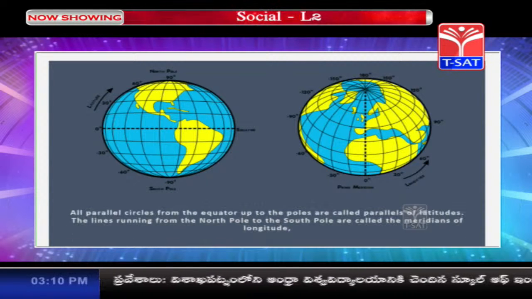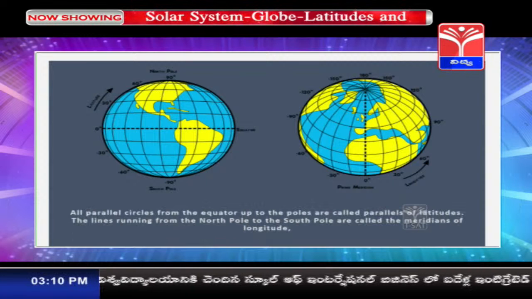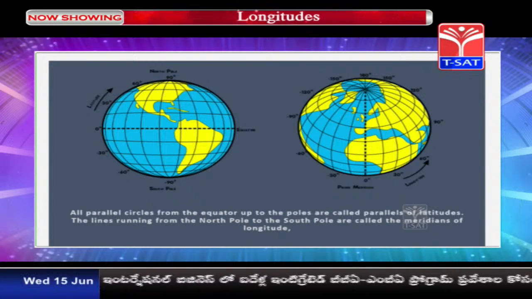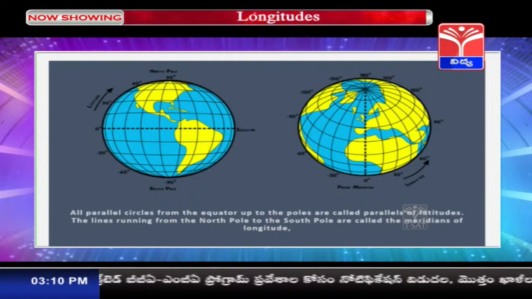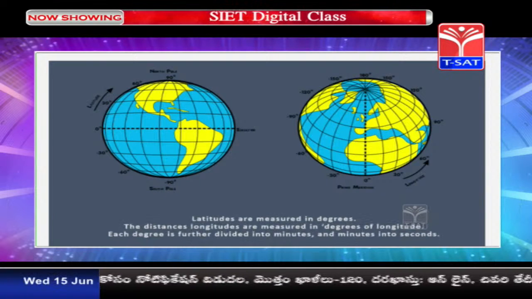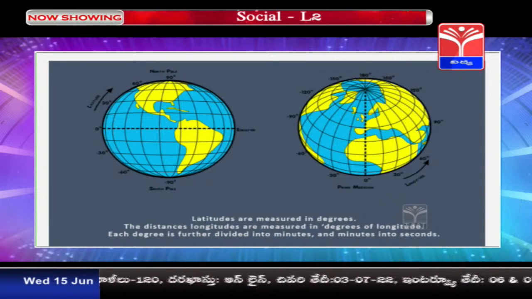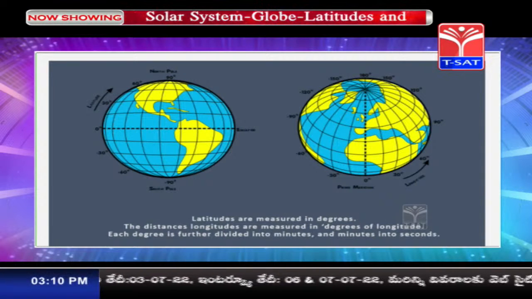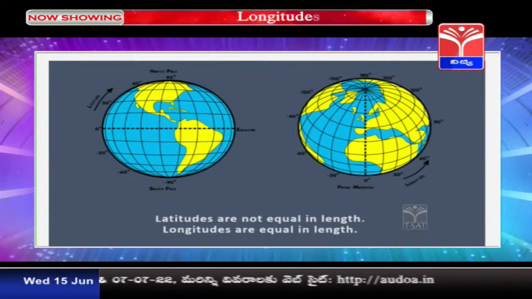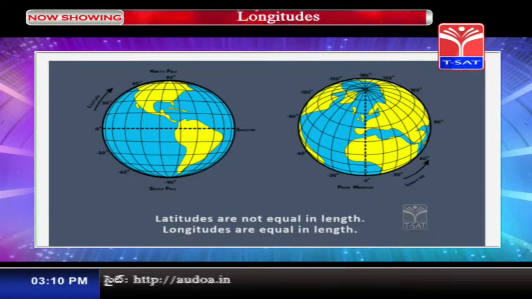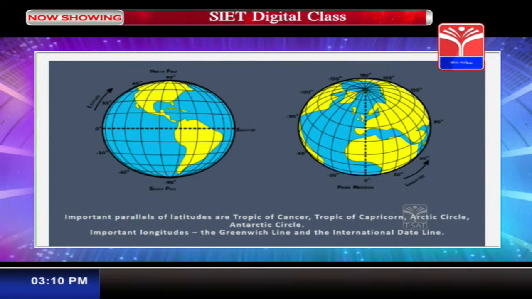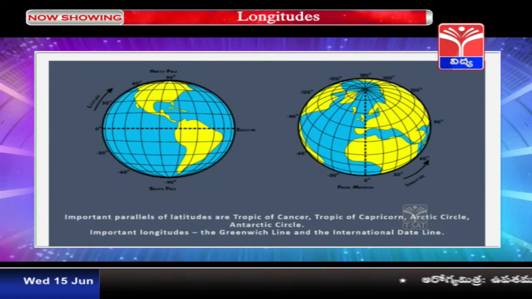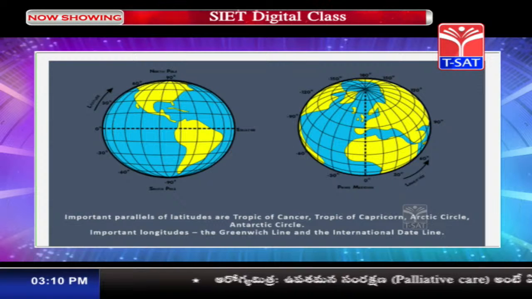All the parallel circles of the equator up to the poles are called the parallels of latitude, and the lines running from the North Pole to South Pole are called the meridians of longitude. Latitudes are measured in degrees. Longitudes are also measured in degrees, but they are further divided into minutes and minutes into seconds. Latitudes are not equal in length, whereas longitudes are equal in length. The important parallels of latitude are the equator, Tropic of Cancer, Tropic of Capricorn, Arctic Circle and Antarctic Circle. And the important longitudes are the Greenwich line and the international date line.